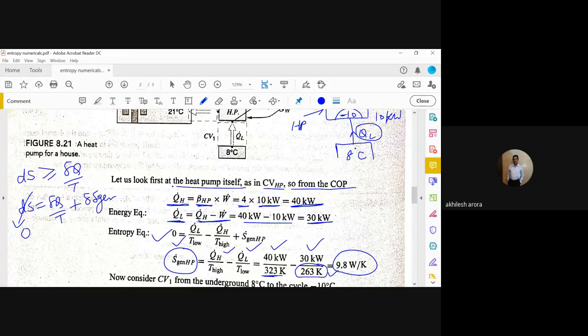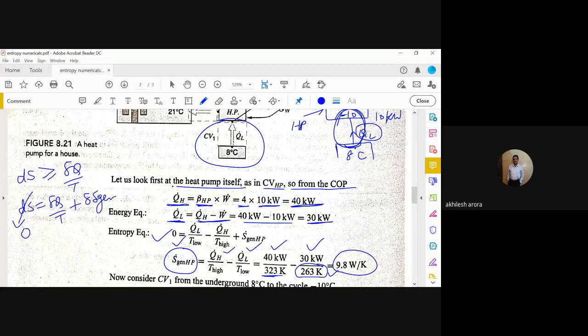Now if we consider that the heat is being transferred from 8 degrees Celsius to minus 10 degrees Celsius, this part only. If I take this particular control volume, this is the control volume 1. Now what will happen in this particular case? Here also it is in steady state.